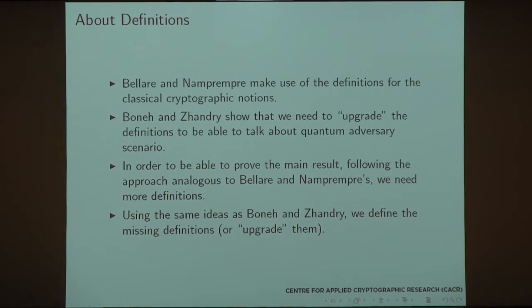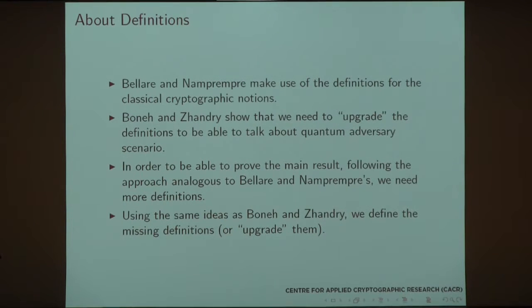All right, so Bellare and Namprempre make use of the definitions for the classical cryptographic notions. Boneh and Zhandry show that we need to do an upgrade of definitions to be able to talk about the quantum adversary scenario. And in order to prove the main results, following an approach analogous to Bellare and Namprempre, we'll need more definitions, because although Boneh and Zhandry start off showing some nice definitions, we need a few more to complete the idea. The ideas are going to be very similar to what they use.